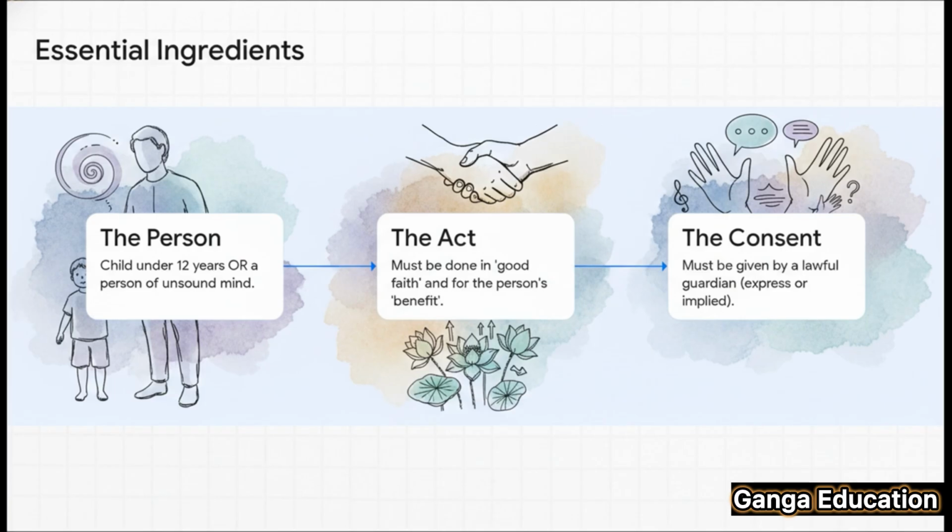Second, the act. The action itself must be performed in good faith and specifically for that person's benefit. And third, and you really need to pay attention to this one, there has to be consent from a lawful guardian. Now, this consent can be express, given clearly in words or writing, or it can be implied based on the guardian's behavior and the situation.